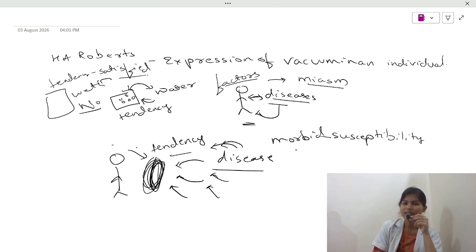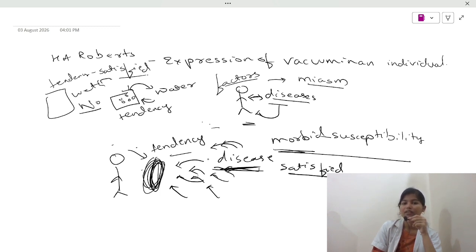What was normal susceptibility? Like the hunger, thirst, our body's reaction towards environment is normal susceptibility. When this susceptibility starts attracting diseases due to the underlying factors like miasm, our heredity and all of that, then it becomes morbid because now it is attracting diseases and it will keep on attracting these diseases until the body's susceptibility has been satisfied. So this vacuum that is said is basically a tendency.